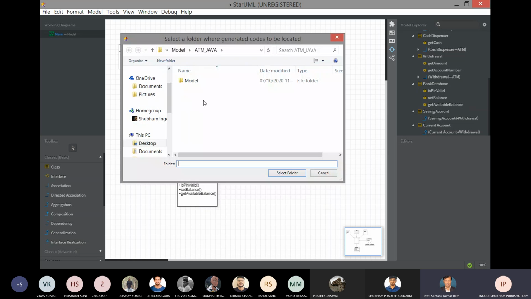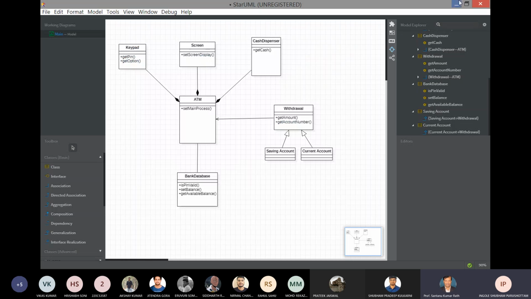Now select a folder where you want to generate the code. Last time I just selected this. We are in the ATM Java folder. So just select a folder and click OK. You can navigate to that folder and you will see all the classes which are generated. Just try drawing a simple class diagram and try to generate the code.